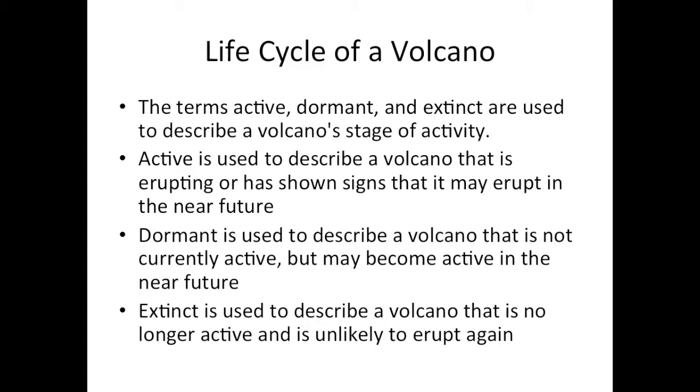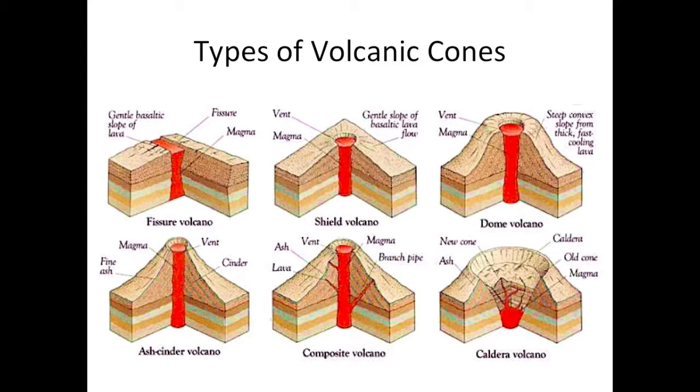The terms active, dormant, and extinct are used to describe a volcano's stage of activity. Active is used to describe a volcano that is erupting or has shown signs that it may erupt in the near future. Dormant is used to describe a volcano that is not currently active but may become active in the near future. And finally, extinct is used to describe a volcano that is no longer active and is unlikely to erupt again. The most obvious volcanic landform is the volcano itself.